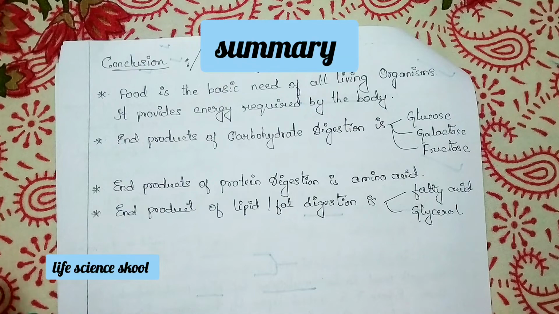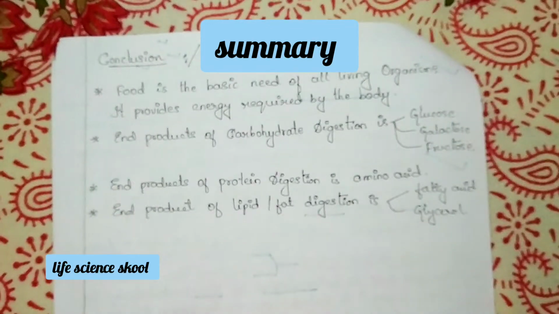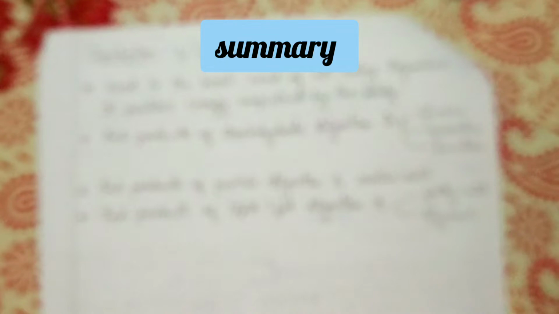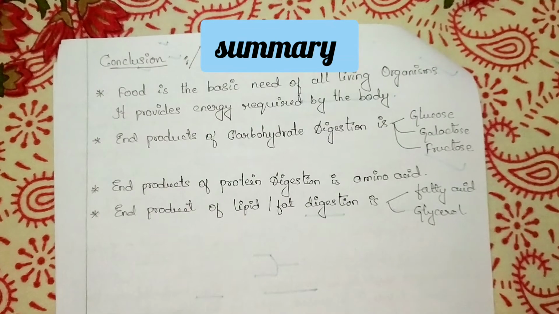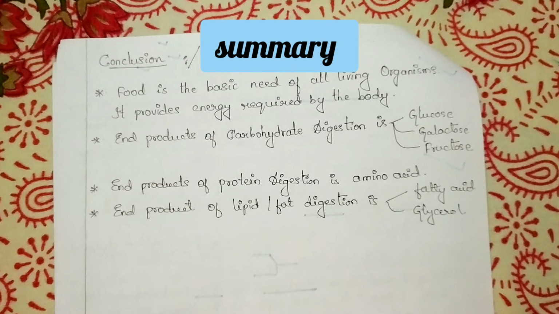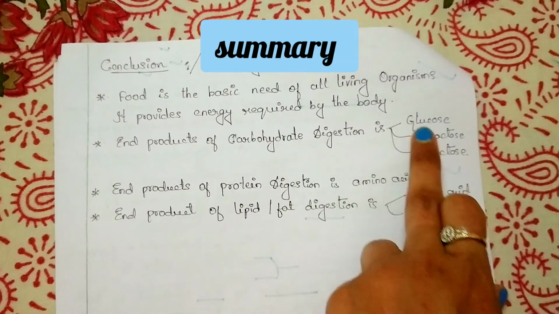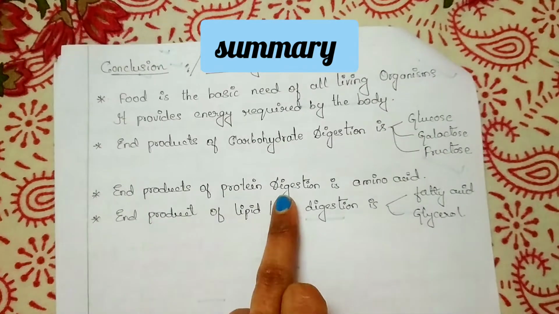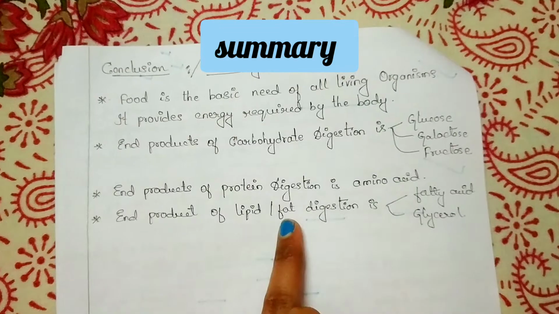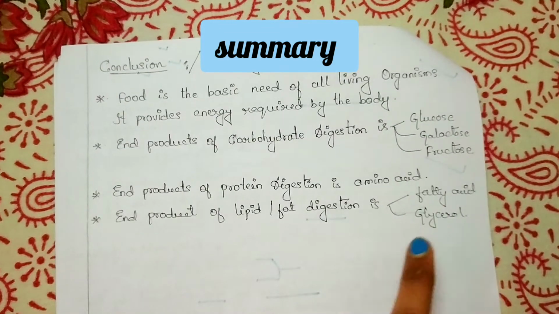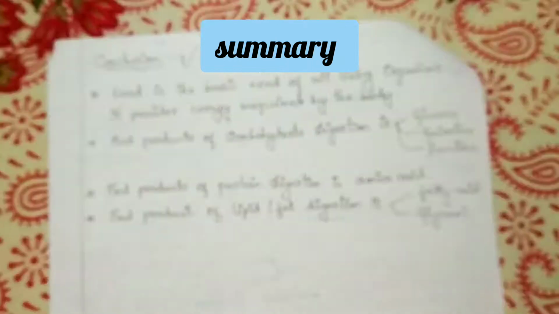Now we have come to the summary, the last part, so that you can remember this very easily. In conclusion, what I would like to say is that food is a basic need for all living organisms. It is very important for an organism to live, because it provides the energy required by the body. The end products of carbohydrate digestion are glucose, galactose and fructose, the end product of protein digestion is amino acid, and the end products of lipid digestion are fatty acids and glycerol. Remember, these three are very important.